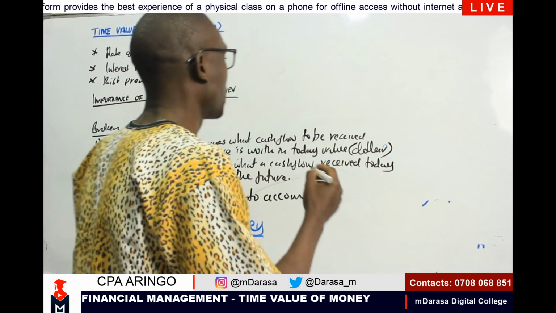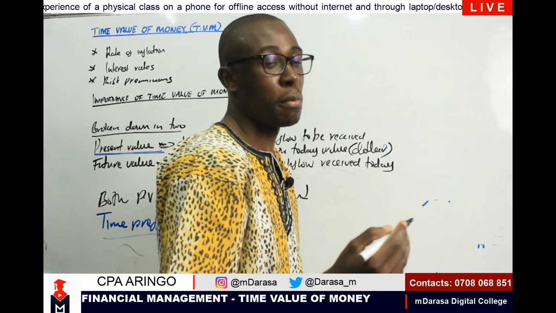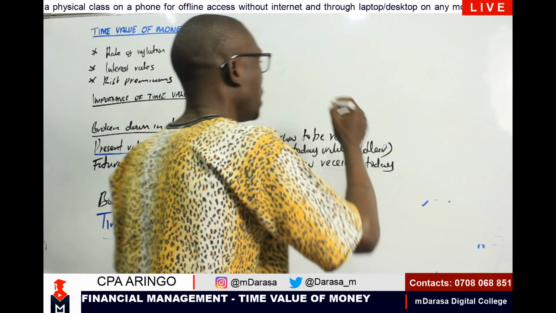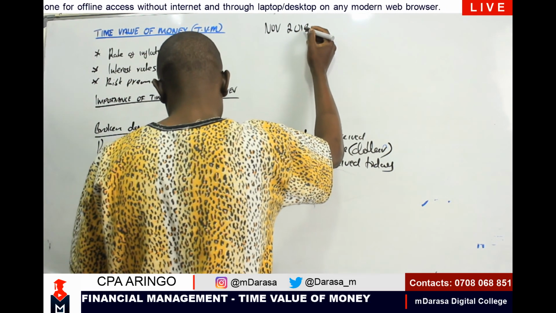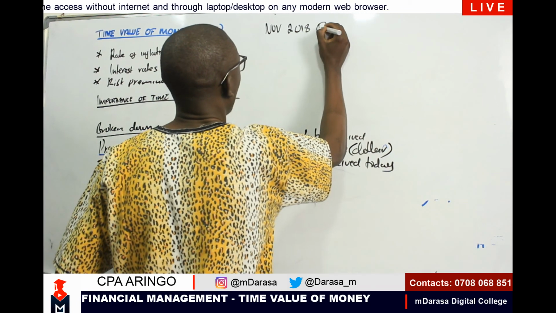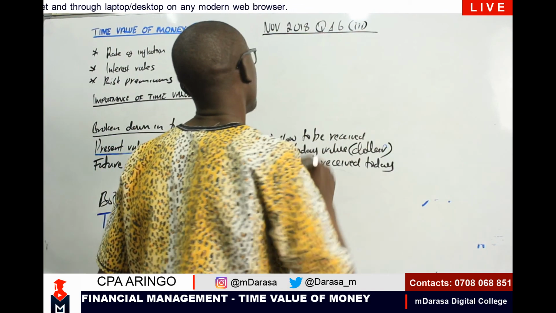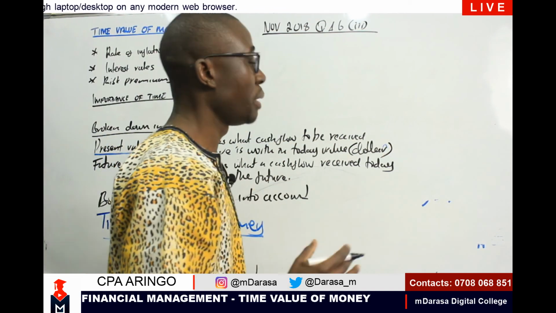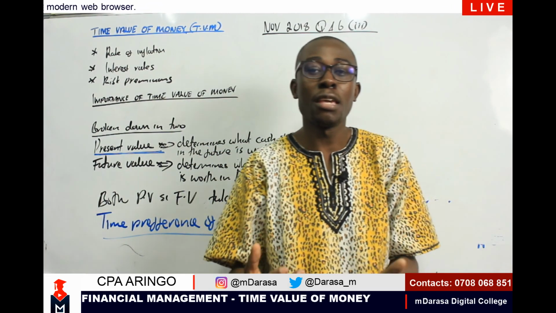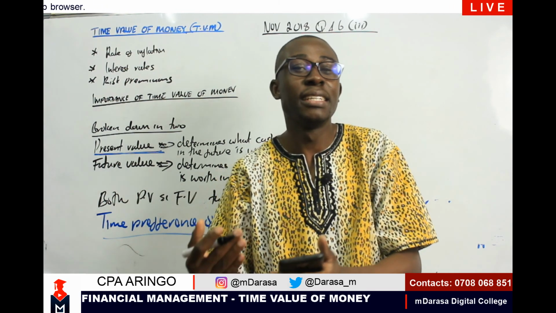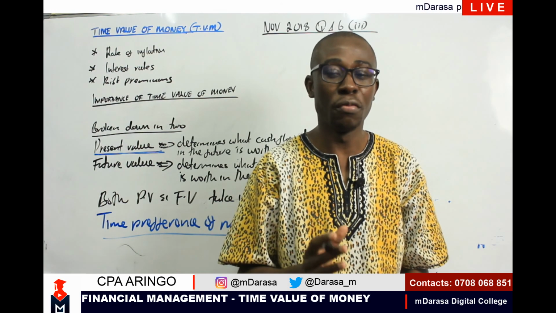And that's why, if you check in your papers, this is financial management section 3. A question was tested in November 2018, question number 1B, Roman number 3. Look at that question. We were told to distinguish between time value of money and time preference of money. Ideally, they are two different definitions.